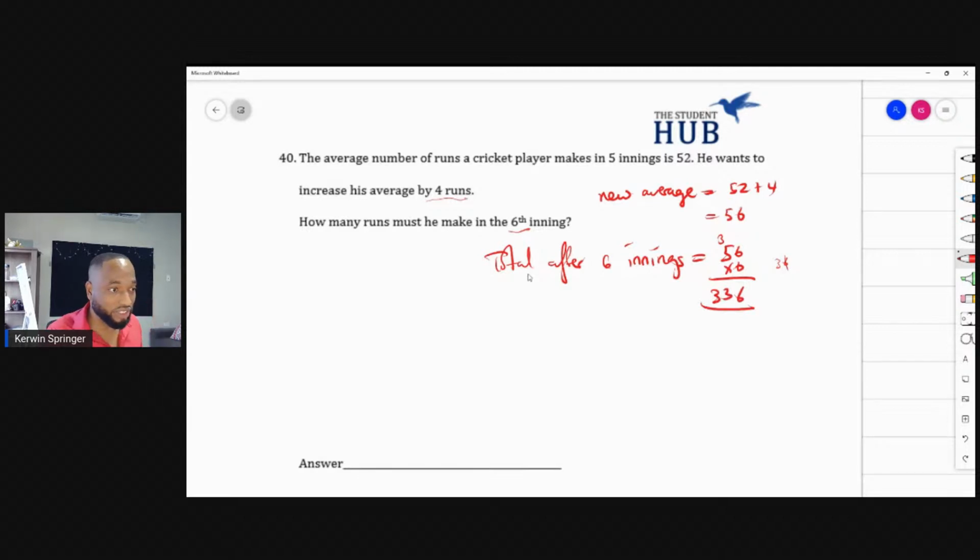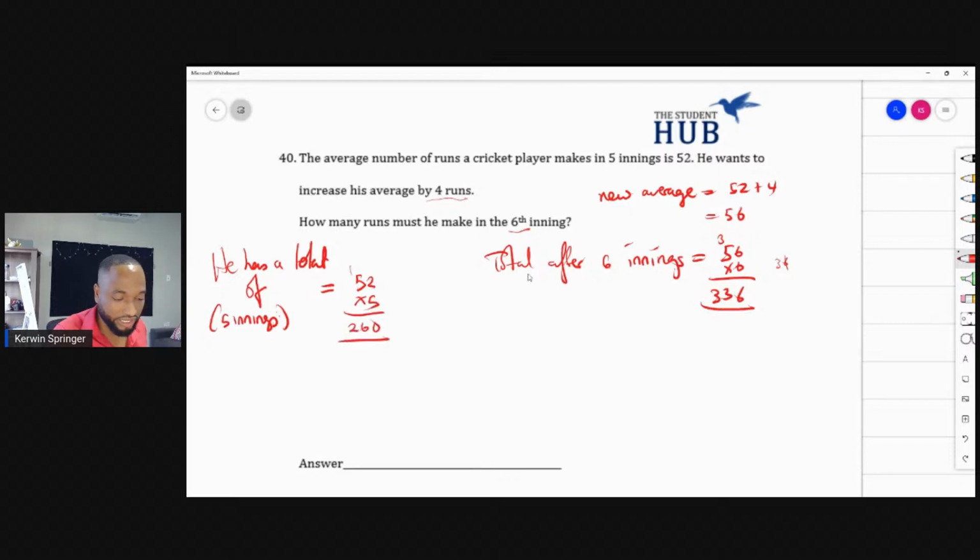Well, how many runs does he have now? After 5 innings, you need to multiply the average by the number of innings. So 52 times 5. 5 twos are 10, 5 fives are 25, 260.